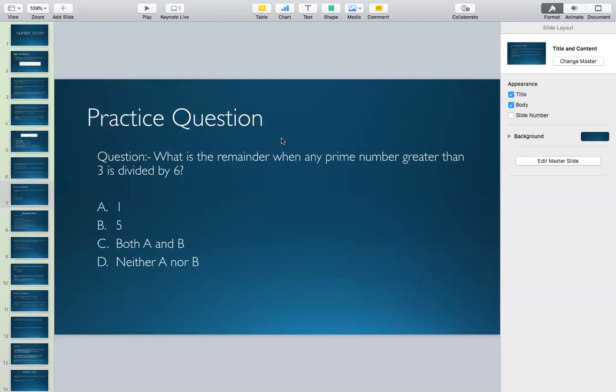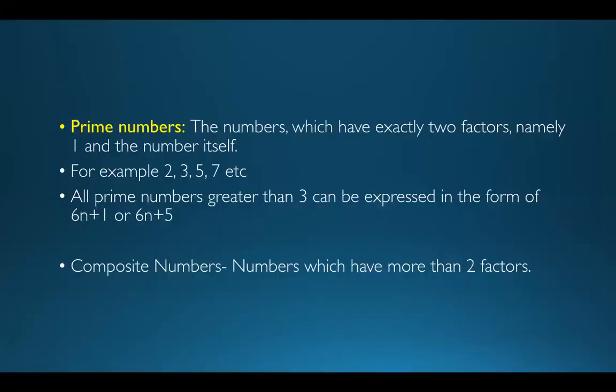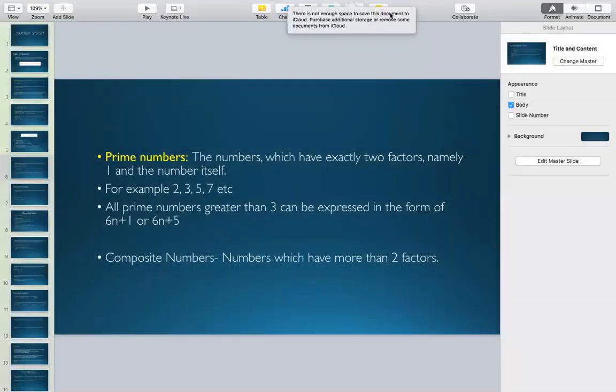Now, moving forward. Composite numbers. Now, guys, what are composite numbers? Numbers which have more than 2 factors are called composite numbers, right? Now, a general question which I ask students after I teach them prime numbers and composite numbers is, what is 1? Is 1 a prime number or a composite number? Please tell me in the chat box.